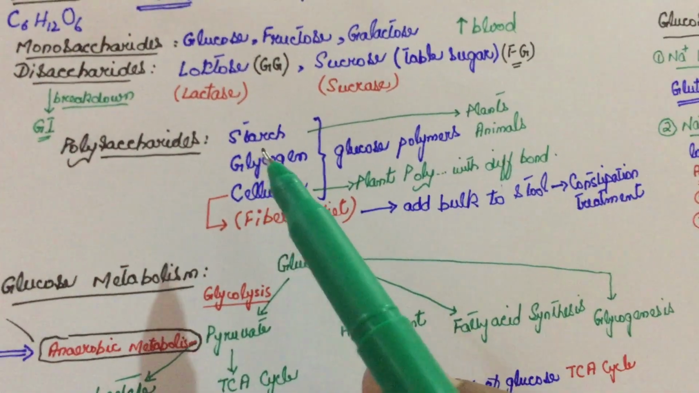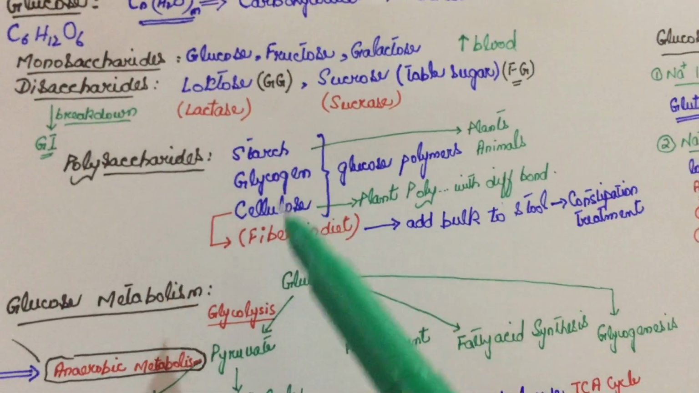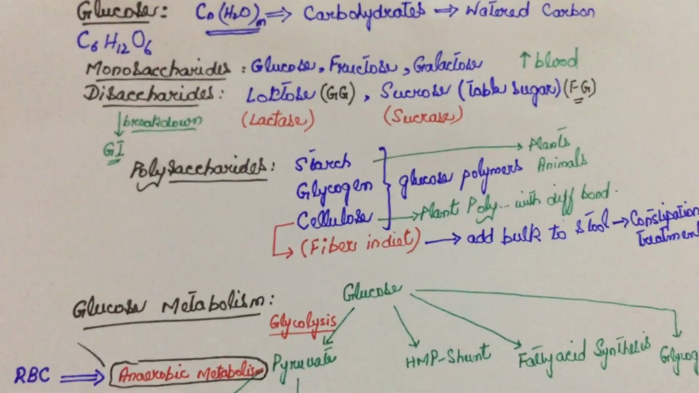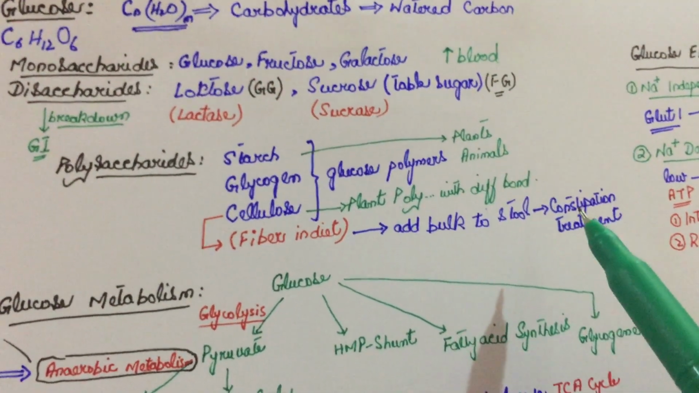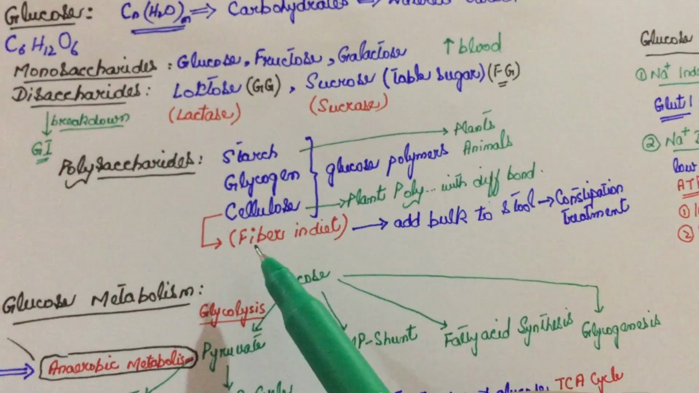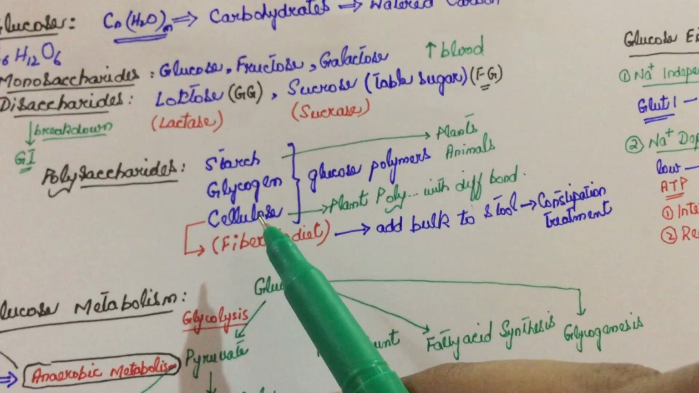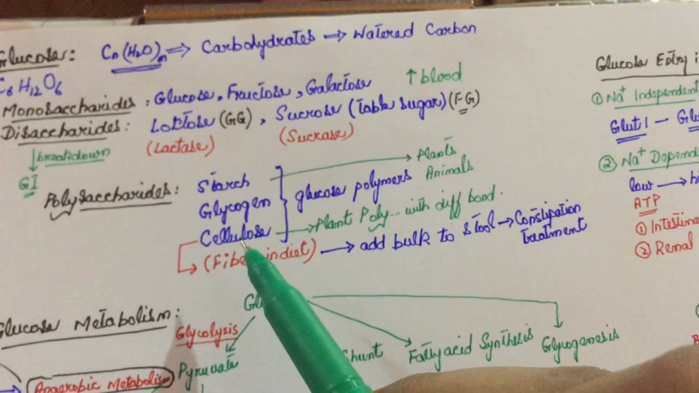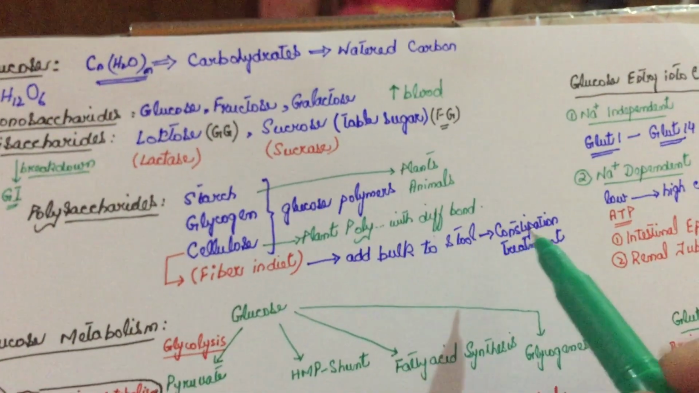Cellulose is also a glucose polymer, but this has different types of bonds between glucose molecules than starch. The bonds in starch can be digested in our body, but cellulose is indigestible. So that's why cellulose has a very clinical importance: for patients who have constipation, we tell them to take fibers in the diet. These fibers are basically cellulose, and since we cannot digest them, they add bulk to the stool and it relieves the constipation of the patient.